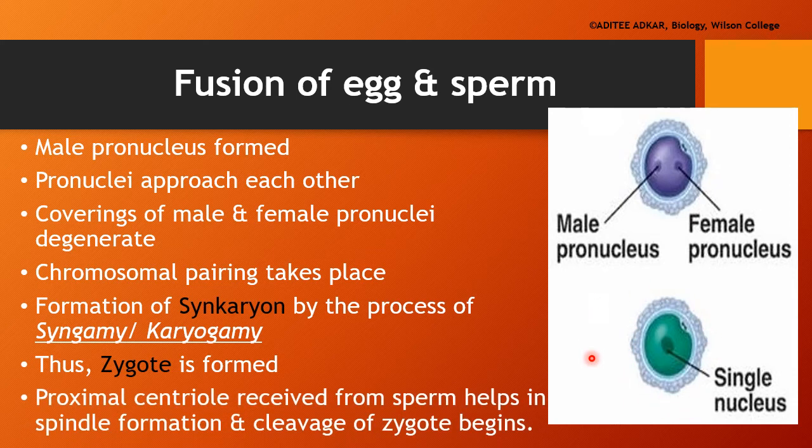Now, the zygote needs to divide and redivide to form multicellular structure. For this cell division, what is required is a centriole. The sperm provides the proximal centriole for the cell division, and this is how the process of fertilization is completed.